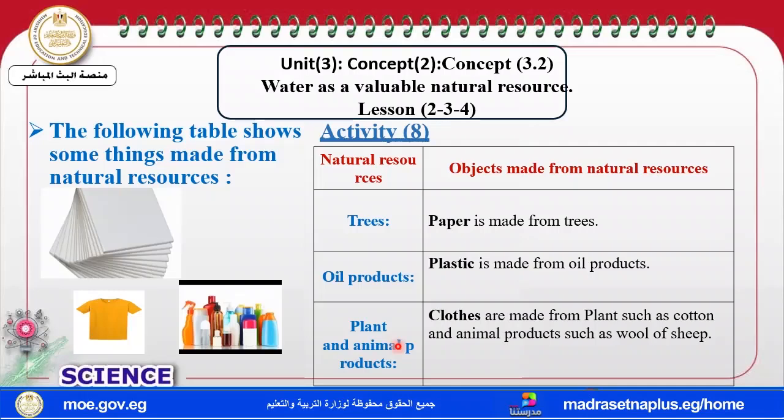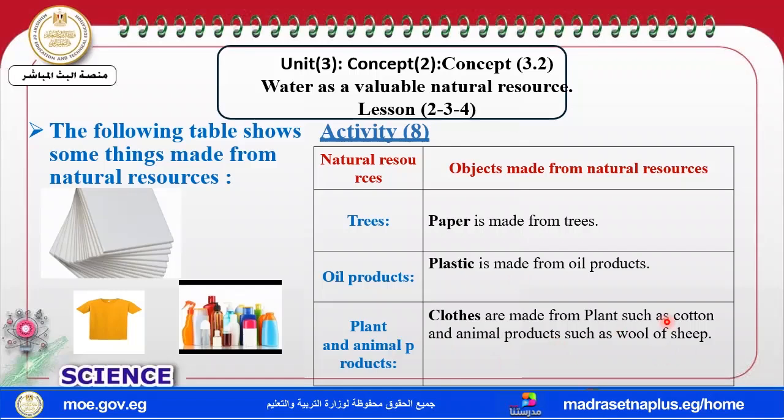Okay, what about the animal product? Animal products, my dear student, lead to what? The animal product will make the wool of the sheep.